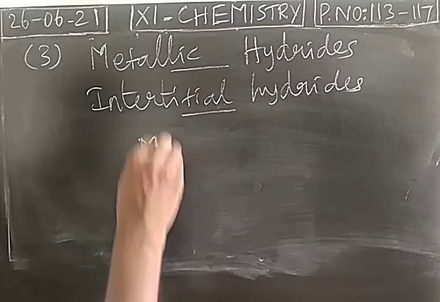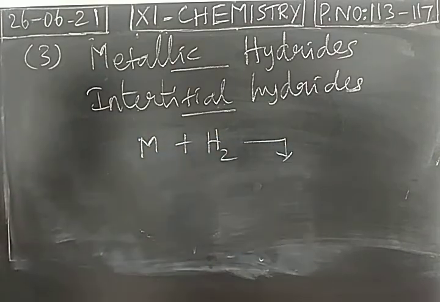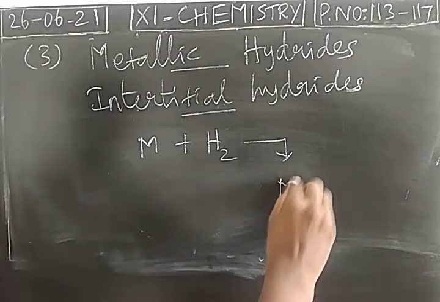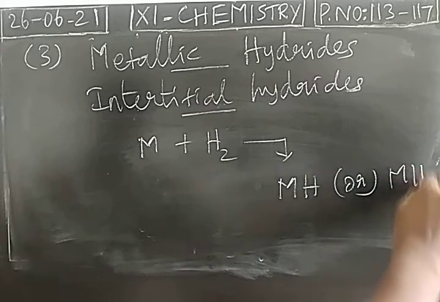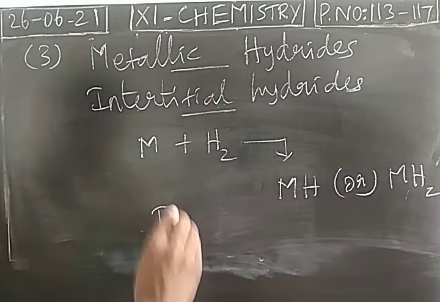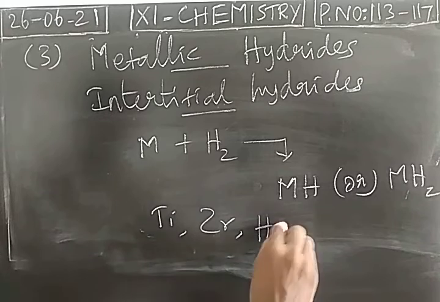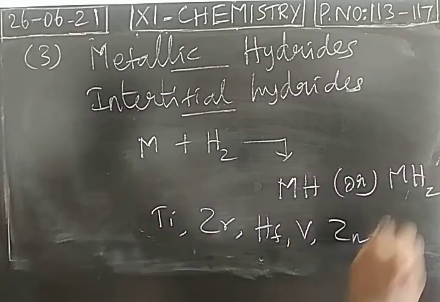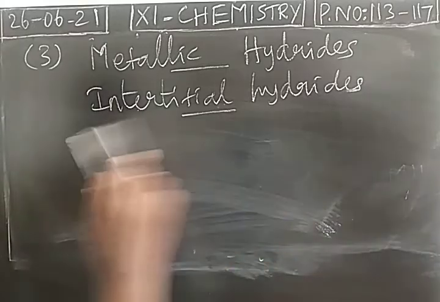When a metal combines with hydrogen, it forms two types of metallic hydrides, one is MH, another one is MH2. The metals which form metal hydrides are titanium, zirconium, hafnium, vanadium, zinc.